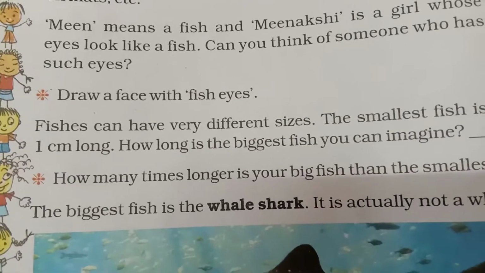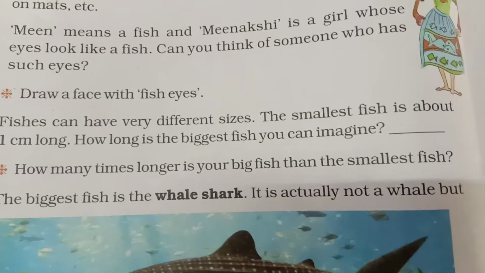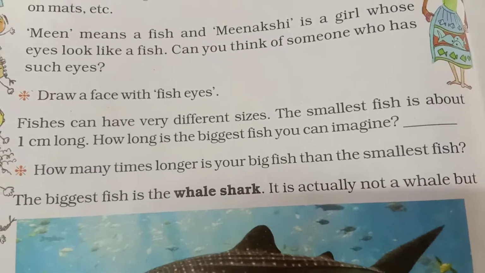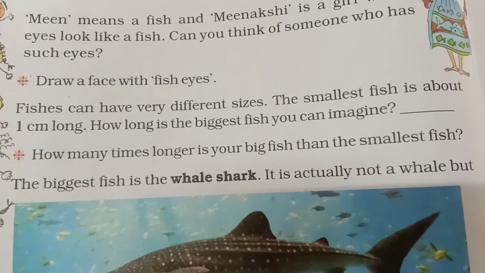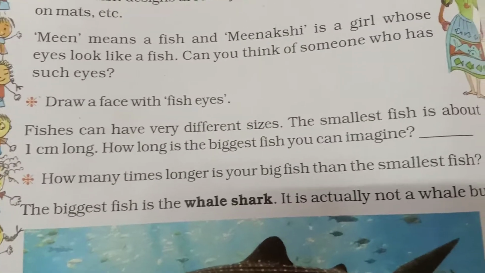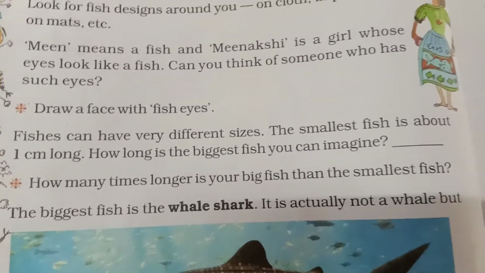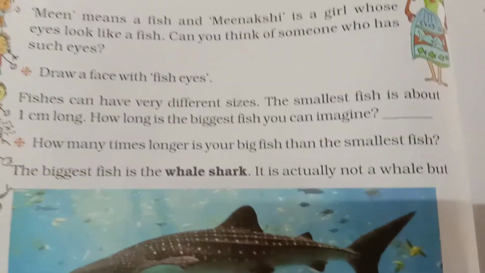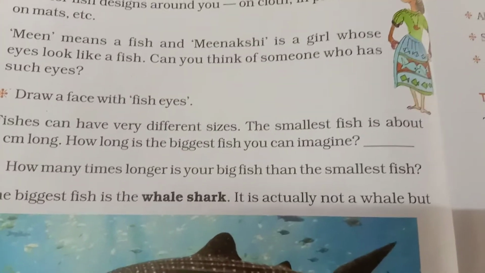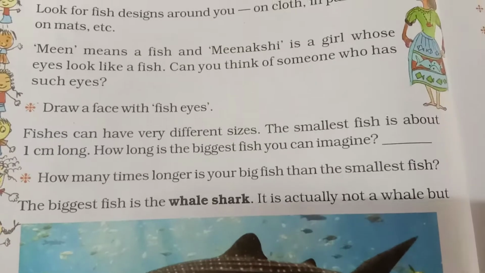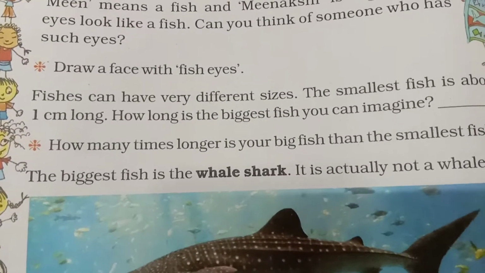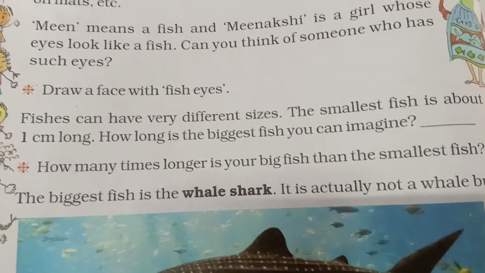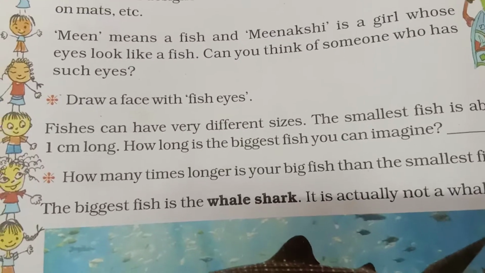Fishes can have very different sizes. The smallest fish is about 1 centimeter long. How long is the biggest fish? You can imagine. Even when we go to the fish market, we will find different kinds of fishes with different sizes. Some will be smaller and some will be bigger. But among all, the smallest fish is just 1 centimeter long. What is the length of the smallest fish? It is 1 centimeter long.